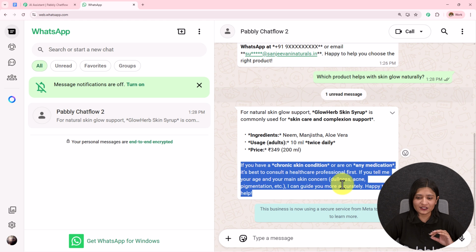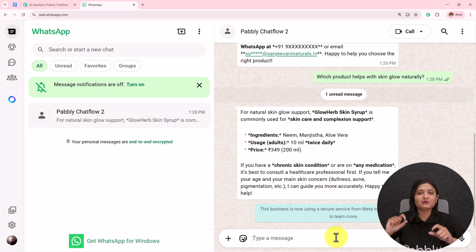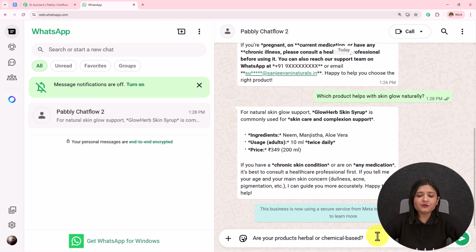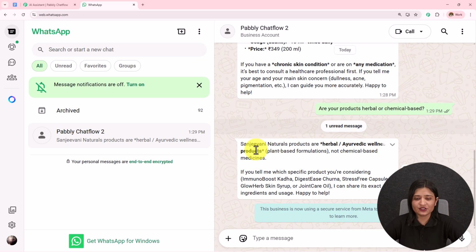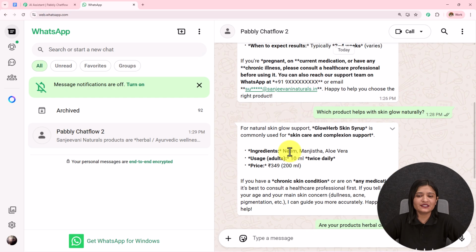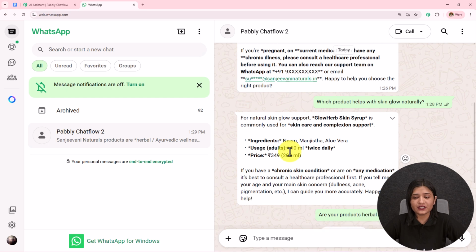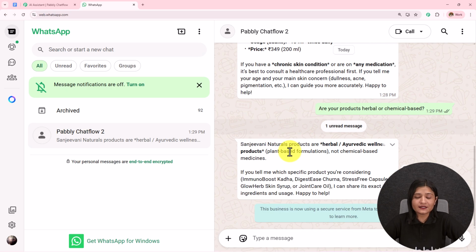I'm going to send a final question, and let's see whether it replies to me based on the same query or not. Are your products herbal or chemical based? This is the final question which I am going to send. Let's wait for the reply. So here I have received this message: Sanjeevani Naturals products are this, not chemical based medicines. If you tell me which specific products you are considering, I can share their exact ingredients and usage. Happy to help. So here I have received these messages for my queries, and you can see that I have received the exact same query resolution for these questions.